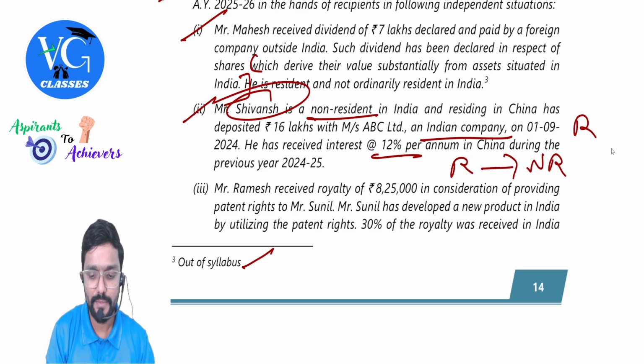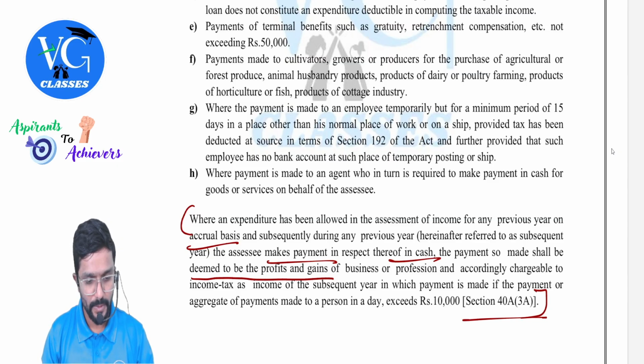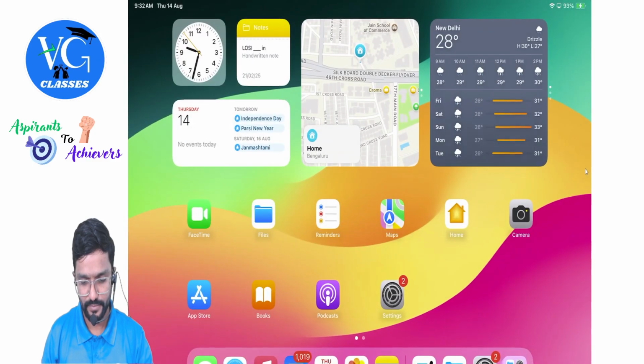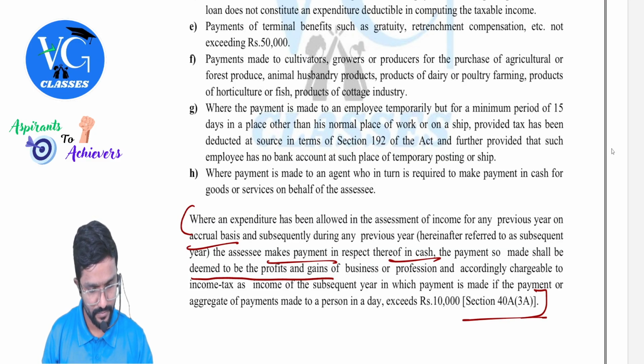Clear? If you remember, just a minute, I will show you in our chart where it falls, under scope of total income while discussing section 9.